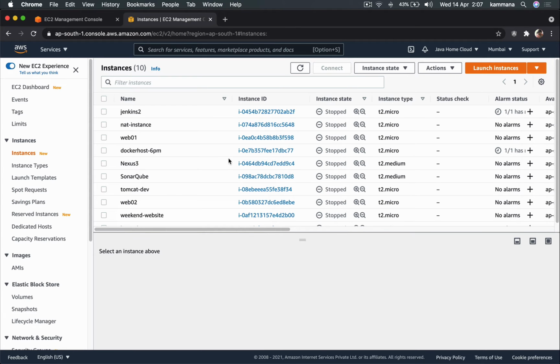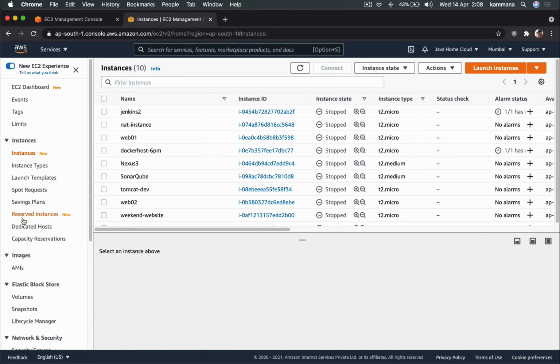For long term commitments, we have reserved, and there is one more which is scheduled instances. So we use reserved for long term commitments, where we use this instance all the time, throughout day, throughout week, throughout month. But the current scenario is I don't want it all day. I want it only for a specific time, 4 hours a day. So instead of reserved instance, we should go for scheduled instance.